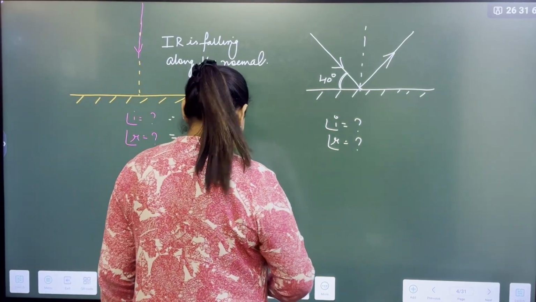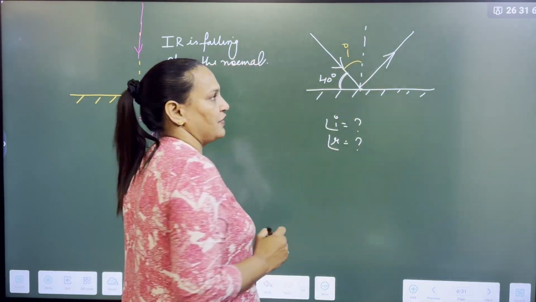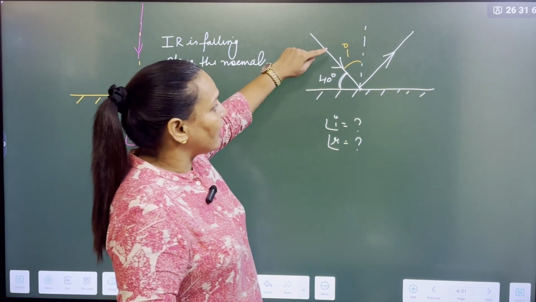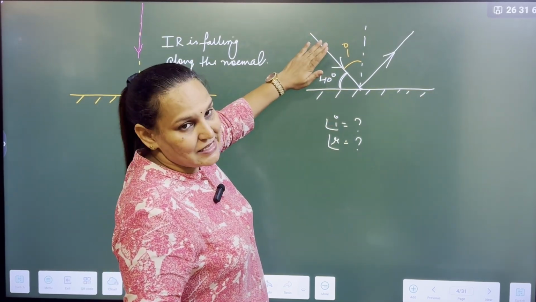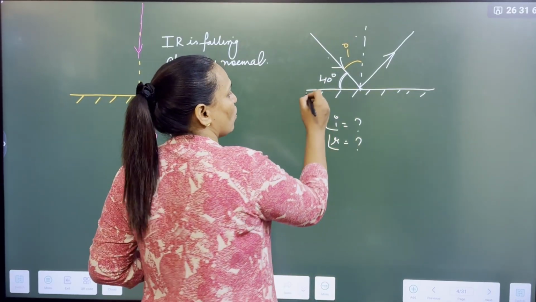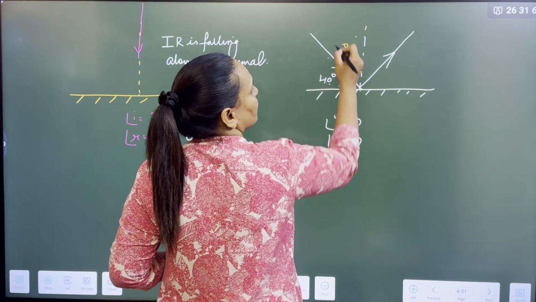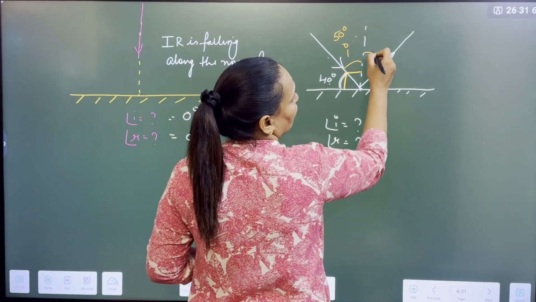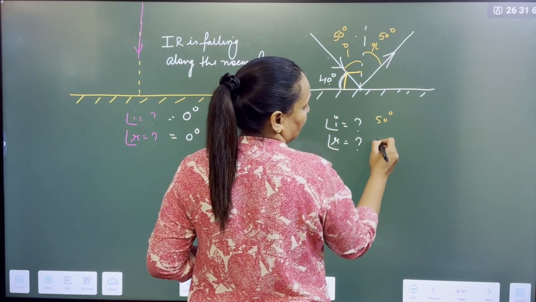See, first always find the angle of incidence. This 40-degree is not the angle of incidence. It is the angle between the incident ray and the mirror. I am asking the angle of incidence, means incident ray and the normal. So this total is 90-degree, and this part is 40. So what is the angle of incidence? 50. If the angle of incidence is 50, the angle of reflection is also 50-degree.